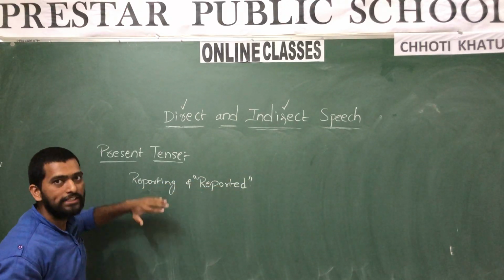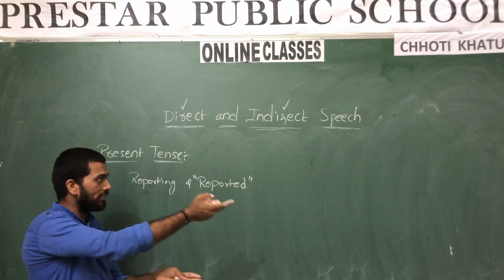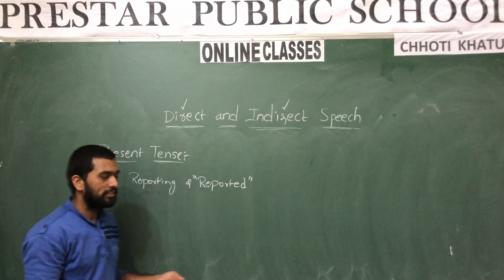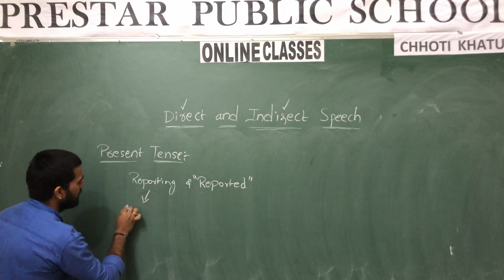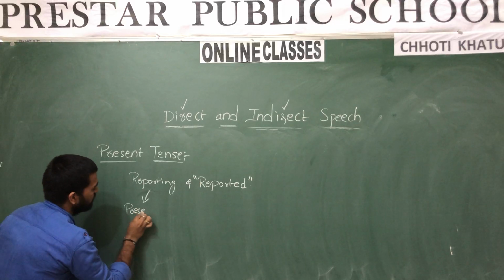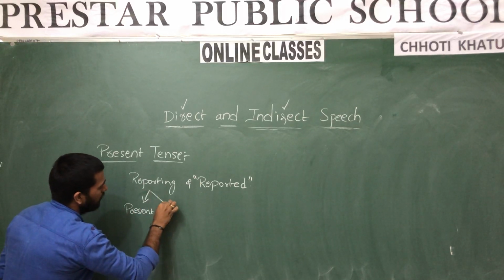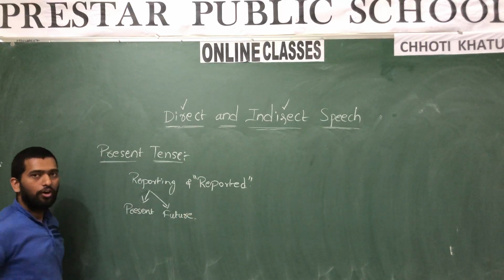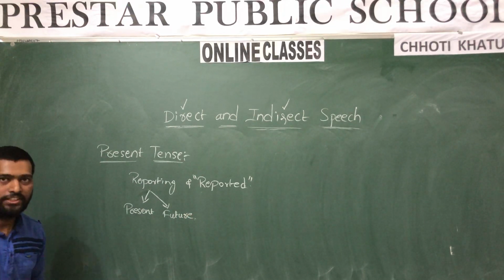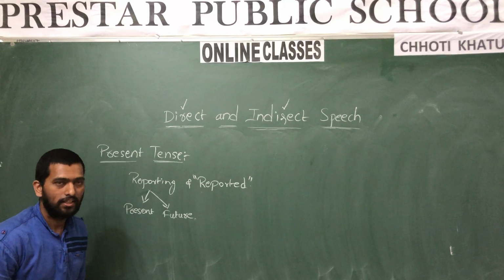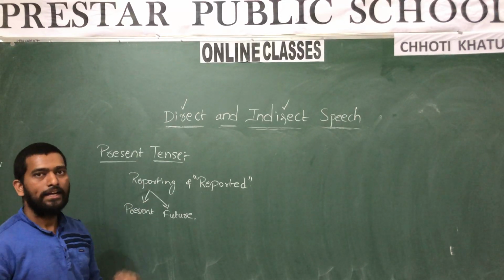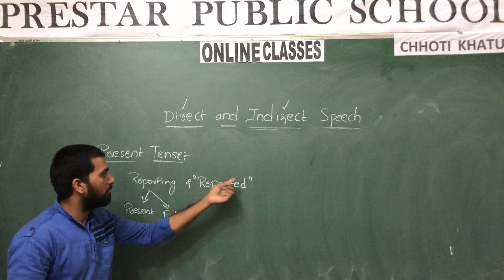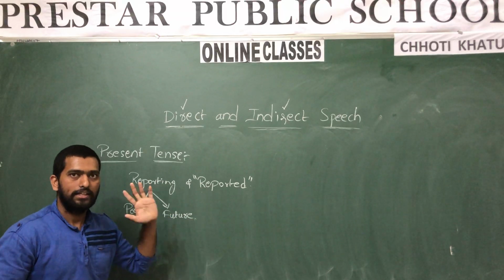And if the reporting sentence, the sentence which is outside the inverted commas, is in present tense or in future tense. Okay? In direct speech, there are two classes. The first one is reporting, and the sentence which is in inverted commas is reported. Yes or no?